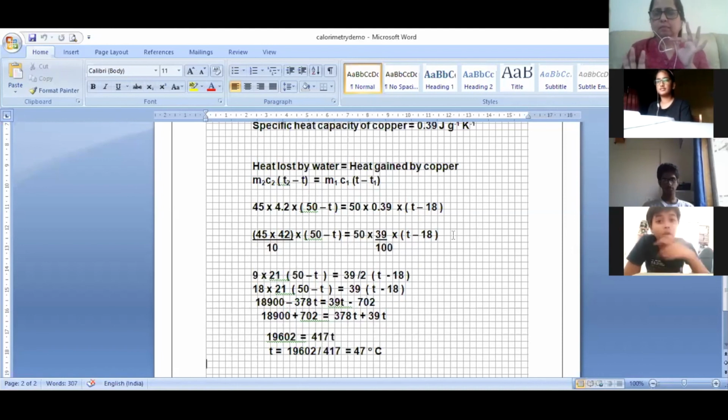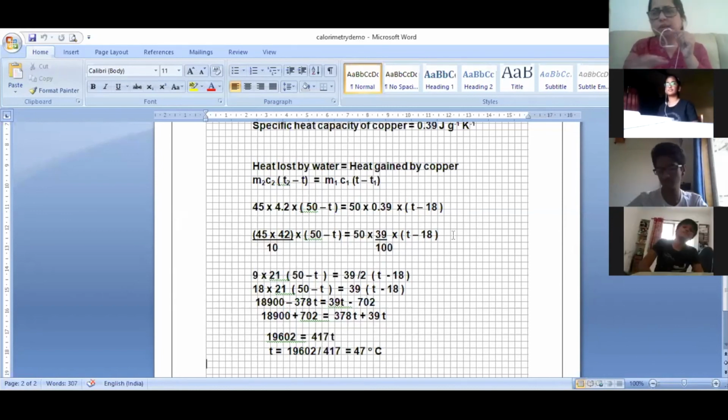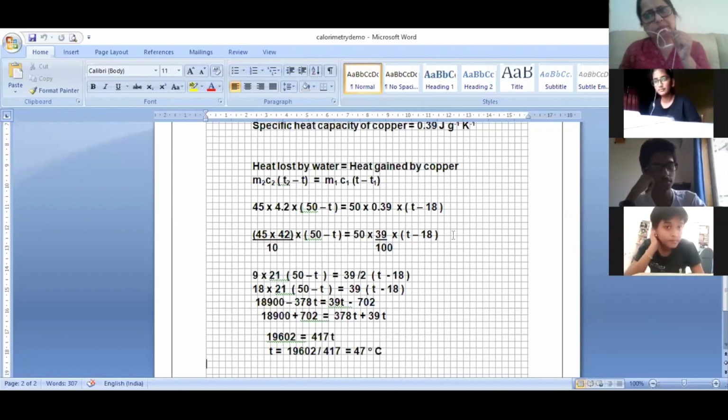Ma'am, but it is not equal, no, in this case. So it will not be equal. It depends. That is what I'm saying, Sid. It depends from substance to substance. Loss of heat and gain of heat will never be equal. It depends from substance to substance. Okay? Yes, Ma'am.